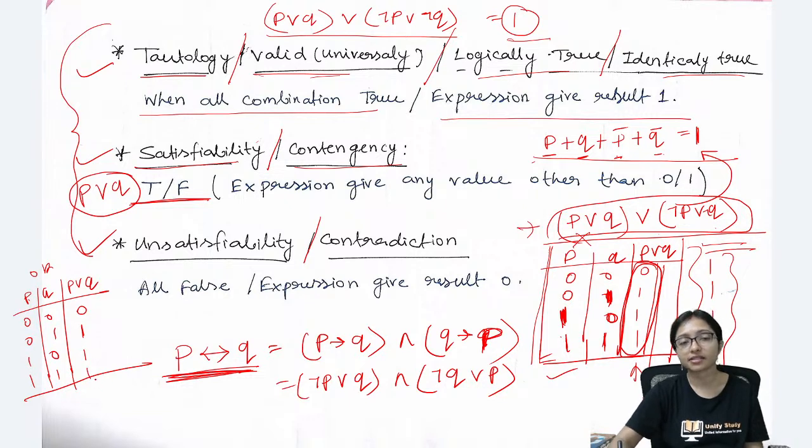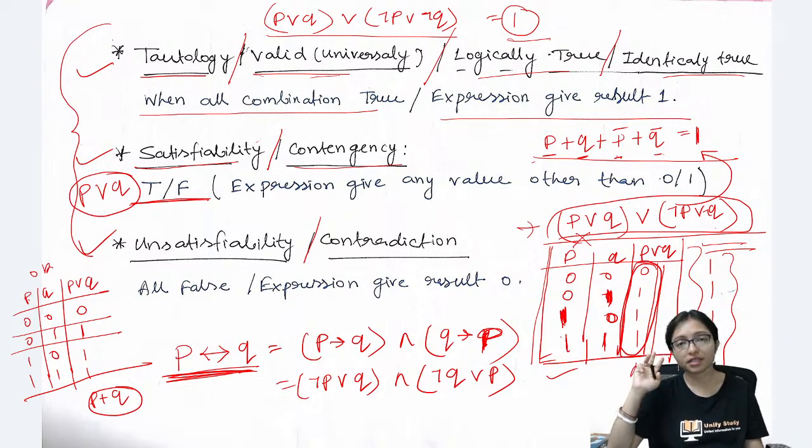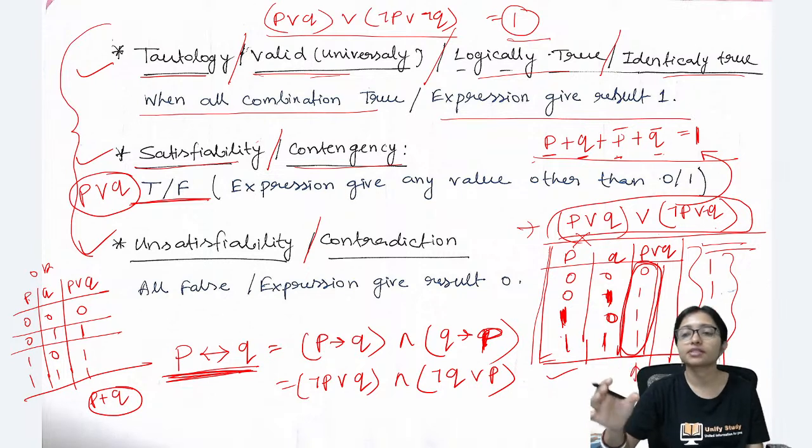That is plus, P plus Q. OR means plus, and AND means multiplication. The AND truth table, the XOR truth table, the XNOR truth table, these are the very basics of computer science. Please do the basics first.